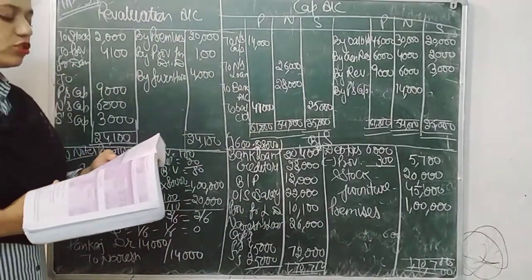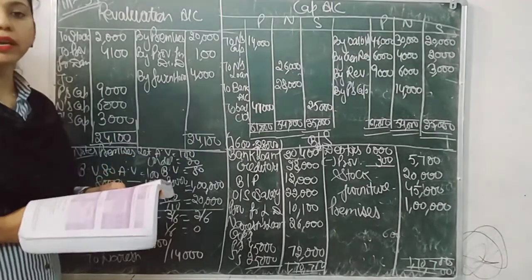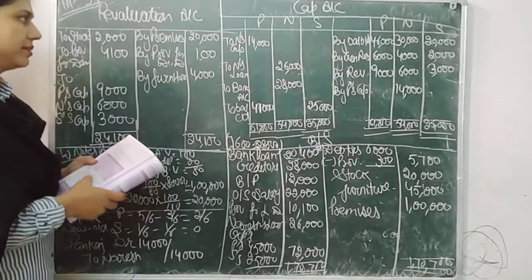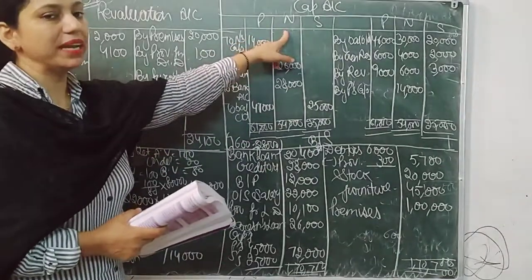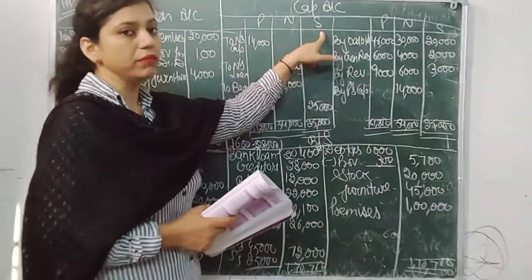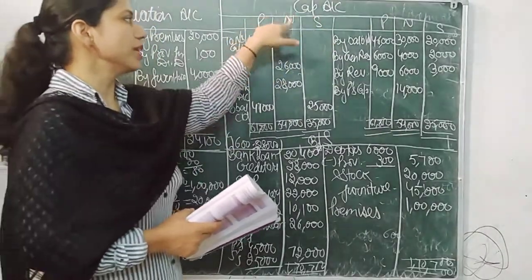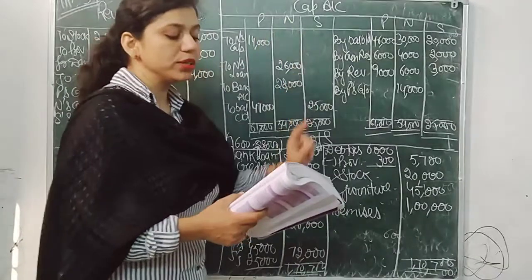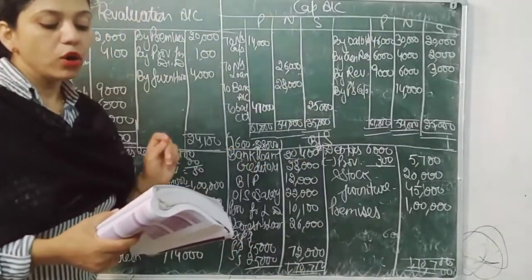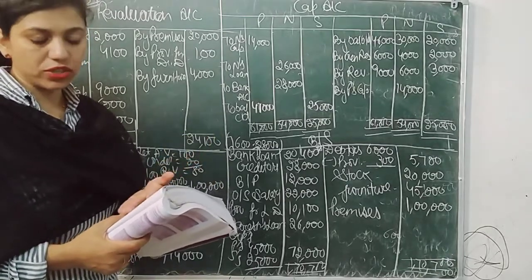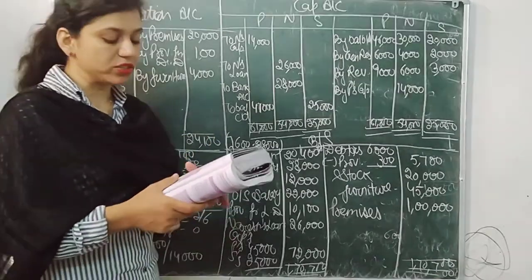Pankaj, Naresh and Saurabh are partners sharing profit in 3:2:1. Naresh retired. We have Pankaj, Naresh and Saurabh. I just write abbreviations because of lack of space. So Naresh retired and the ratio is 3:2:1. On the date of that, a balance sheet was given. We have a balance sheet. Next we have some adjustments.